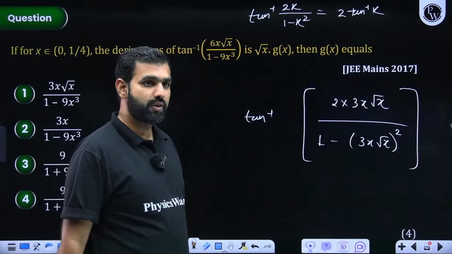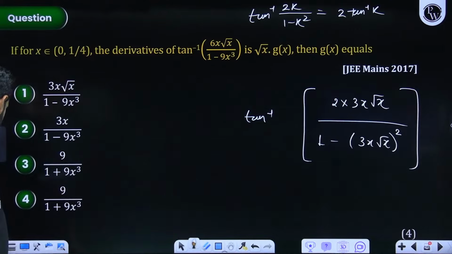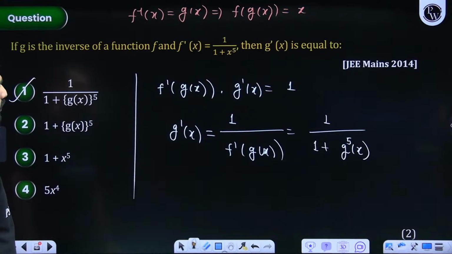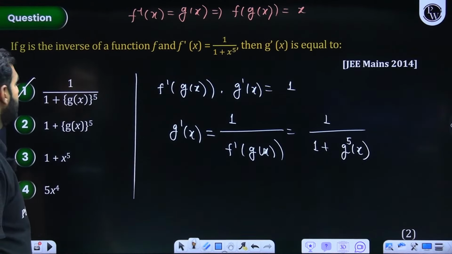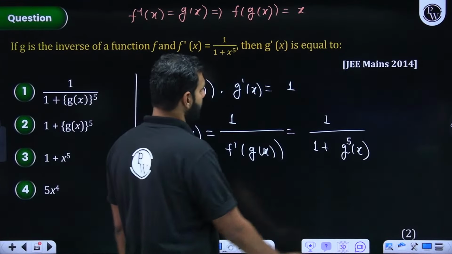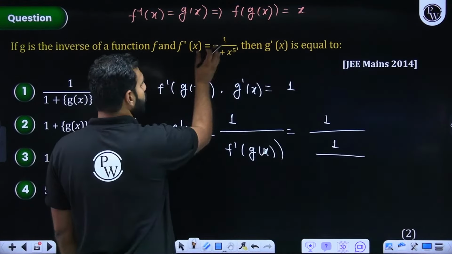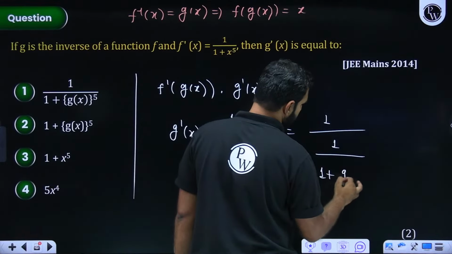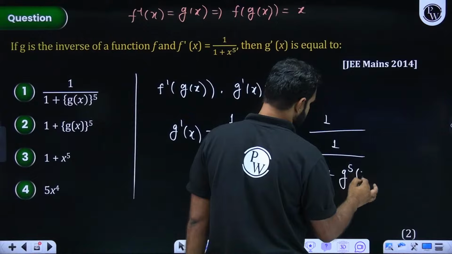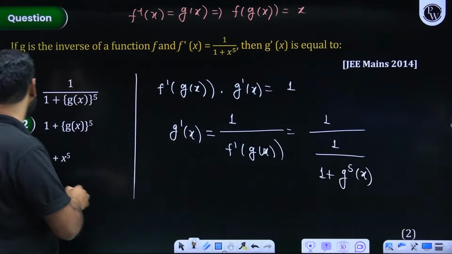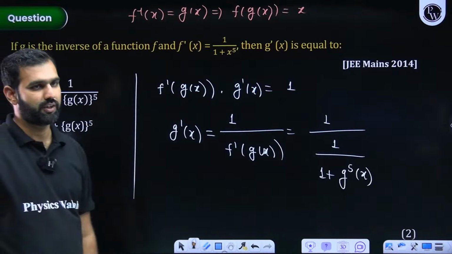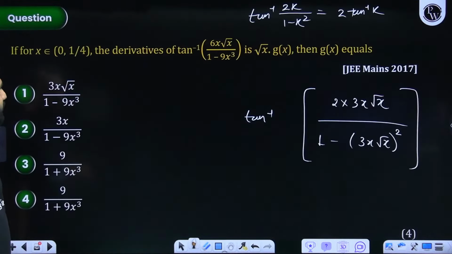Sir, not this one, for the earlier question, isn't it option B? Did I mark option A in the previous question? Then g dash x should be 1 upon f dash of g of x. Yes, I am really sorry. I should take its reciprocal. I did not write it. So I am in a different world today. 1 upon f dash of g of x will be 1 upon 1 plus g x to the power 5. Thank you so much for that correction, Manish. So with this, when this goes in the numerator, this becomes option B. Good. That's brilliant.